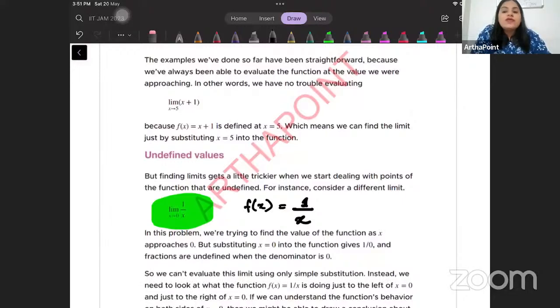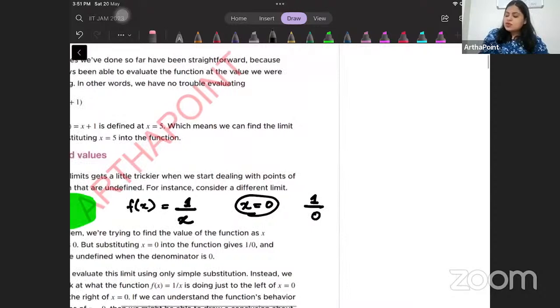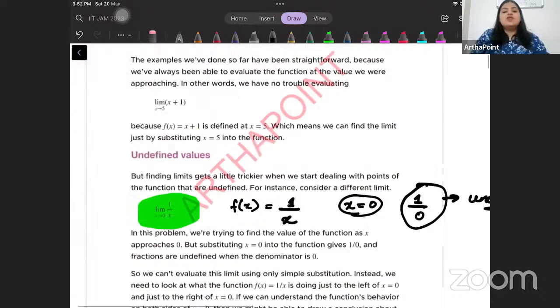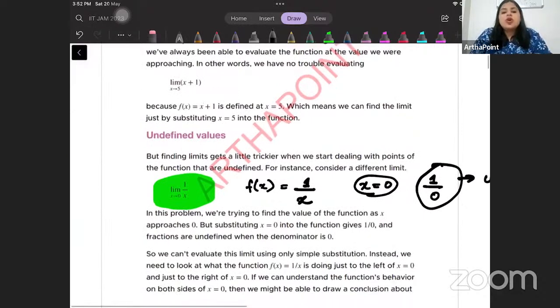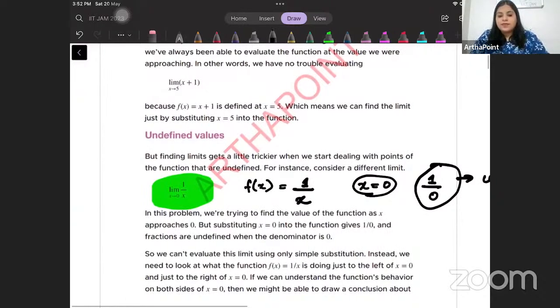If I simply put x equal to 0, then I will get 1 by 0, and 1 by 0 is an undefined form. We cannot have 0 in the denominator, so when we have 0 in the denominator, we cannot evaluate what will happen.